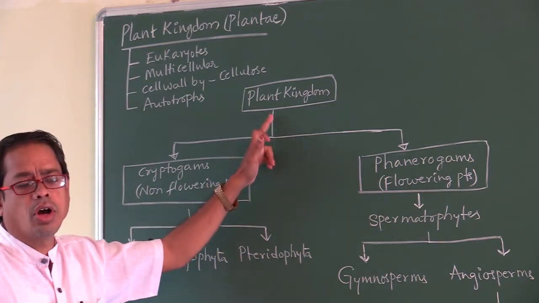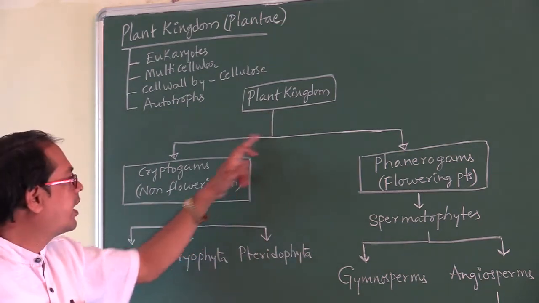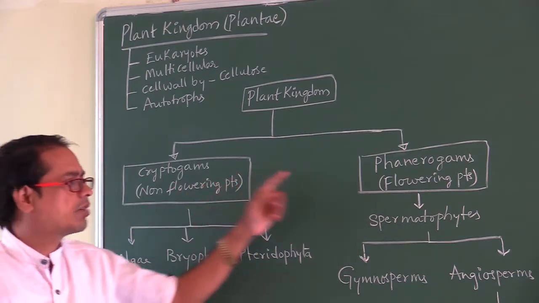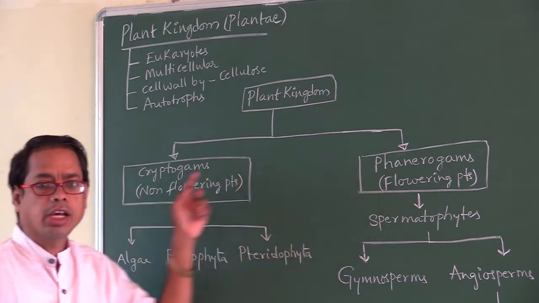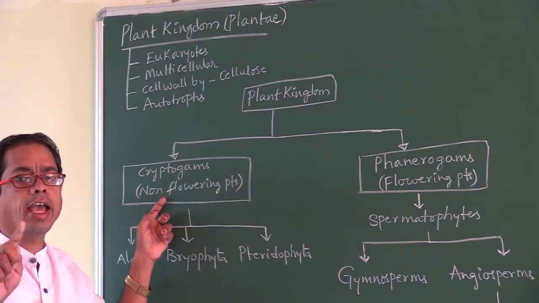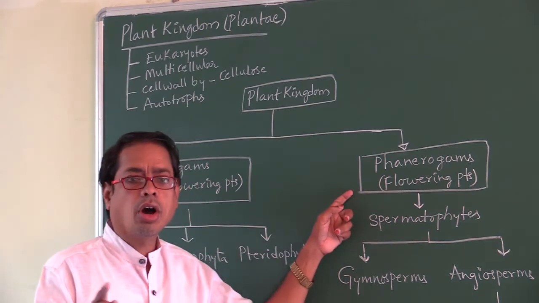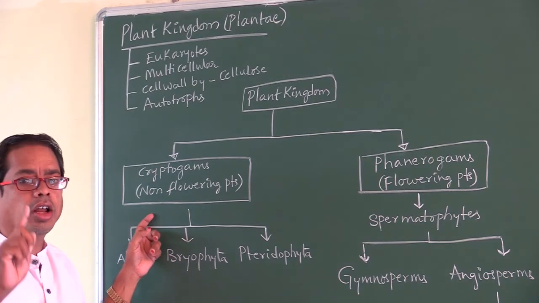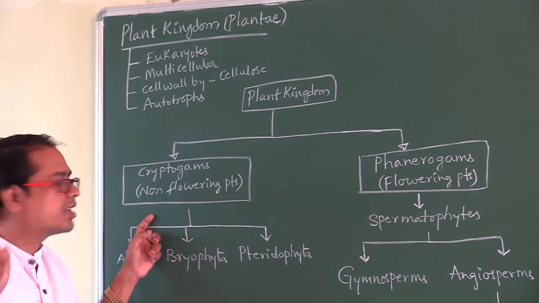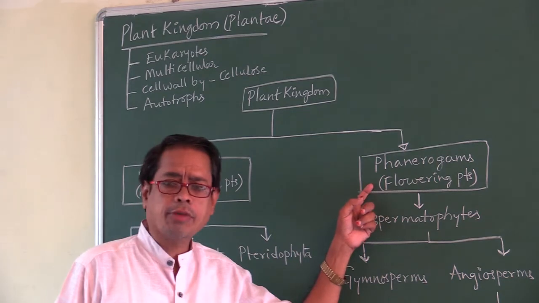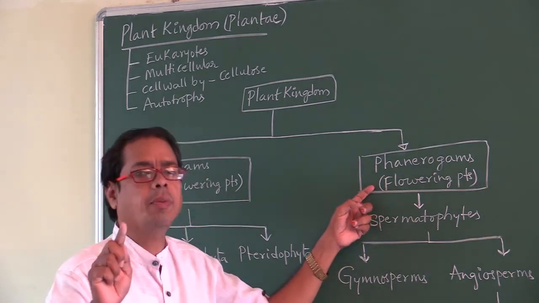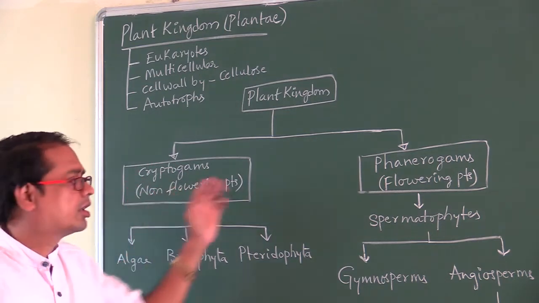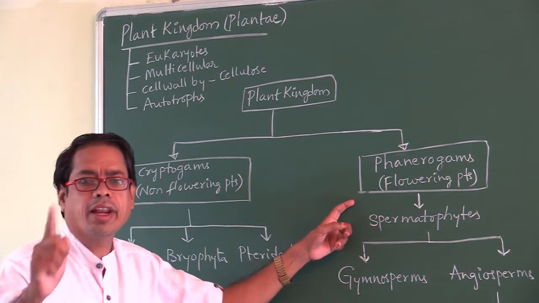Plant kingdom, also called Plantae, is divided into two main groups. One is called cryptogams, second one is called phanerogams. Cryptogams are also called non-flowering plants or flowerless plants, whereas phanerogams are also called flowering plants.